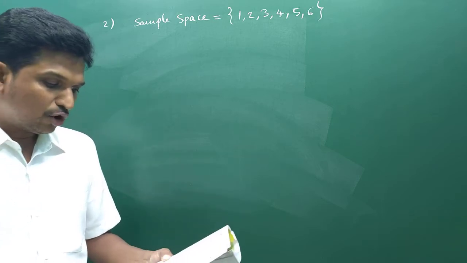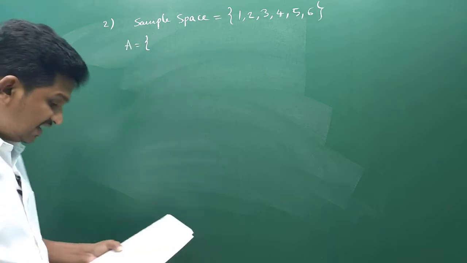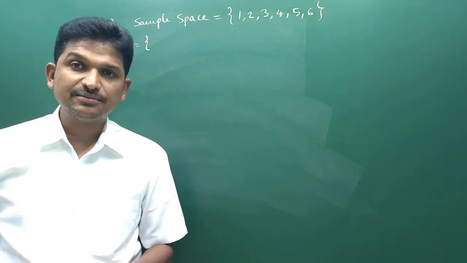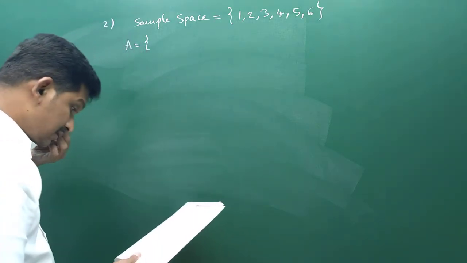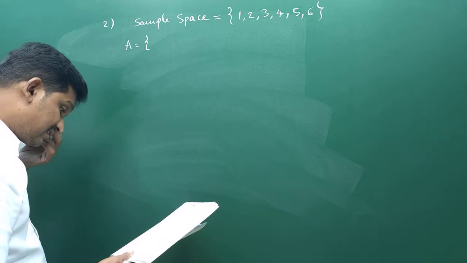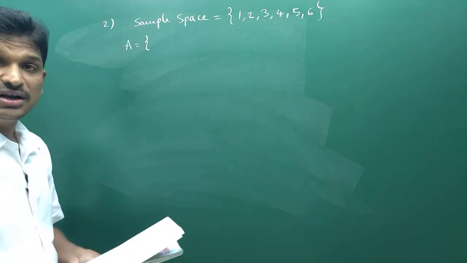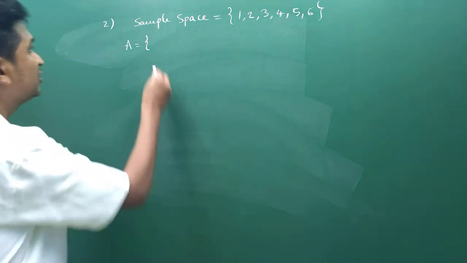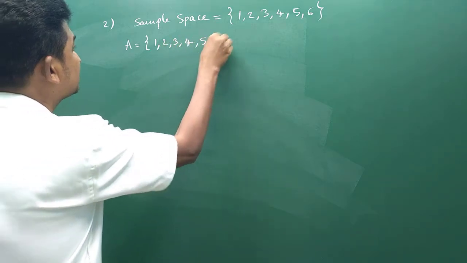Okay, describe the following events. The event A is the event that it is a number which is less than 7. What are the numbers which are less than 7 that we will get when we throw a die? 1, 2, 3, 4, 5, 6.